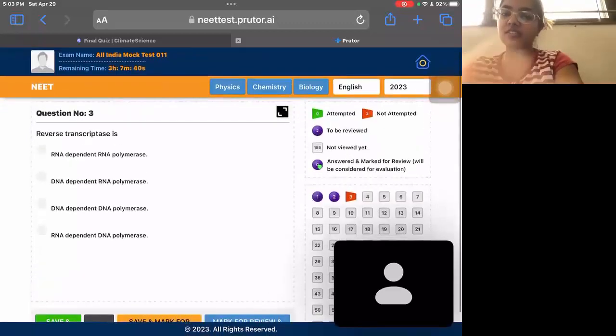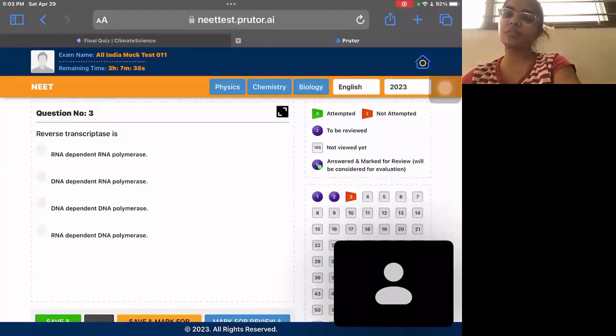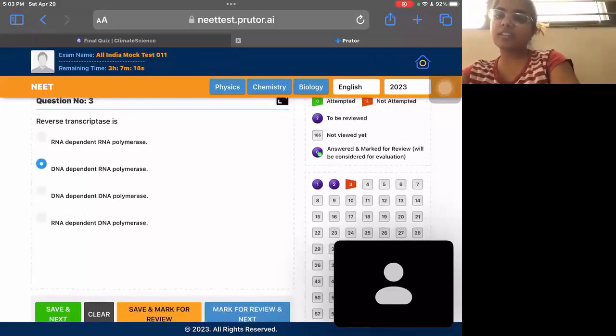Reverse transcriptase. Reverse transcriptase क्या करता है? वो reverse transcription process को करेगा. So it will convert RNA to DNA. This will be done in viruses. This is also an NCERT question. This is the mechanism. जो भी RNA viruses हैं, when they infect our body, तो उनको DNA बनाना पड़ेगा. तो वो क्या करेंगे? वो RNA से DNA करेंगे. For that they need the reverse transcriptase enzyme.